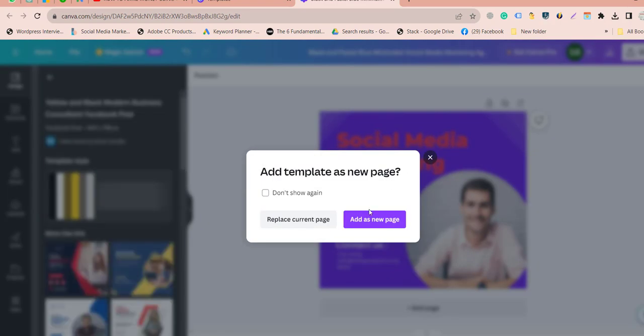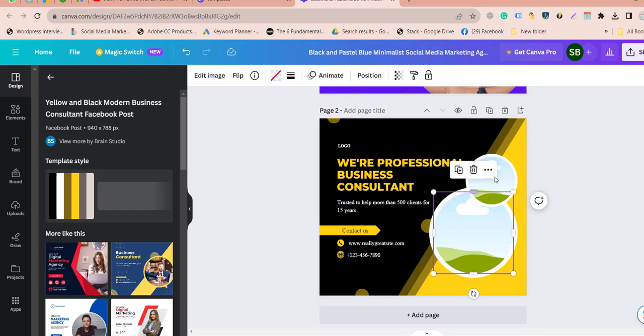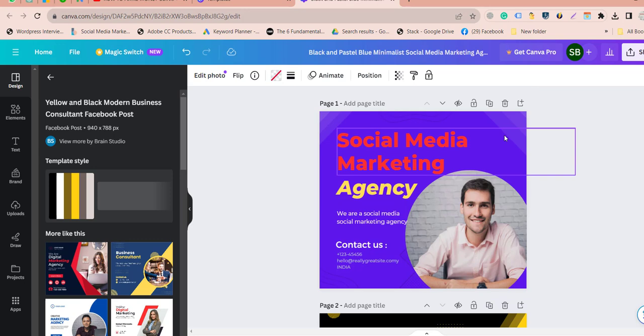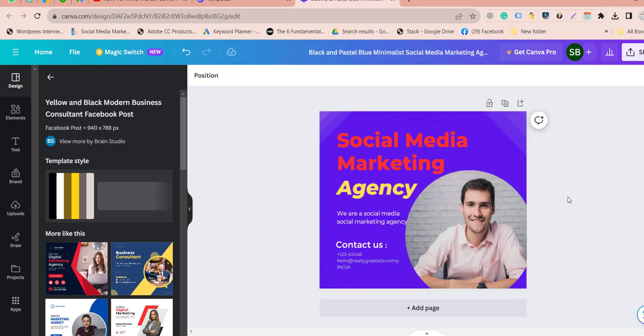Also I can pick another template, which is this, add as new. And now you can edit it according to you. So I think that's fantastic. And just remove this, just keep this.